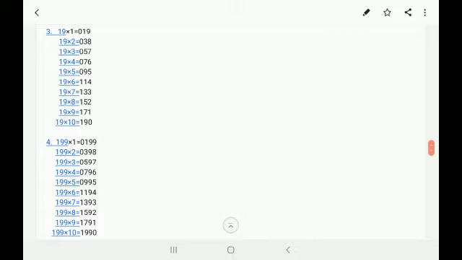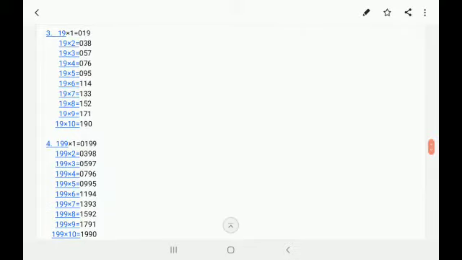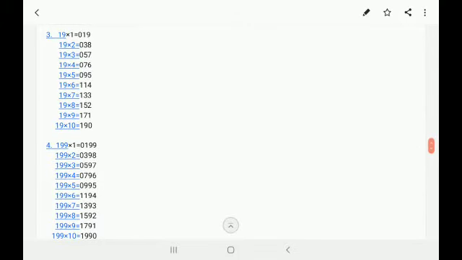19 ones are 19, 19 twos are 38, 19 threes are 57, 19 fours are 76, 19 fives are 95, 19 sixes are 114, 19 sevens are 133, 19 eights are 152, 19 nines are 171, and 19 tens are 190. And now let's see the units digit.